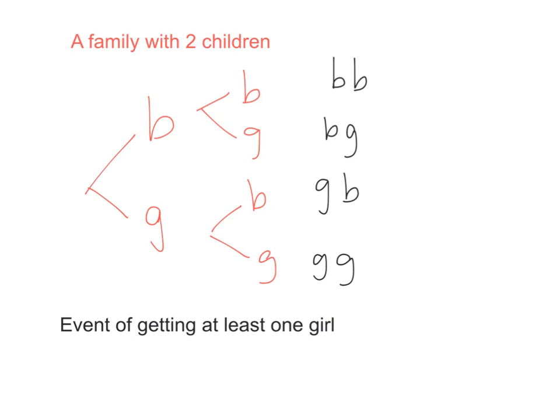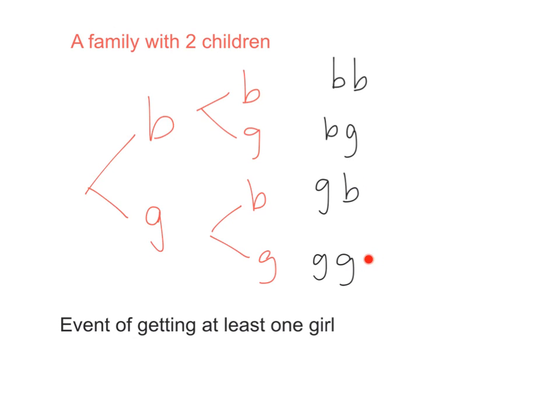Now let us look at this interesting event. Many of the common questions in probability talk about at least one or at most one. At least one means minimum one girl. So let's look at the outcomes. Does this have at least one girl? No, it doesn't have any girls at all. Does this have at least one? Yes, it has one. Does this have at least one? Yes. Does this have at least one? Yes, it has actually two, which is more than one, which is fine because at least means minimum. Minimum one, it could be more.